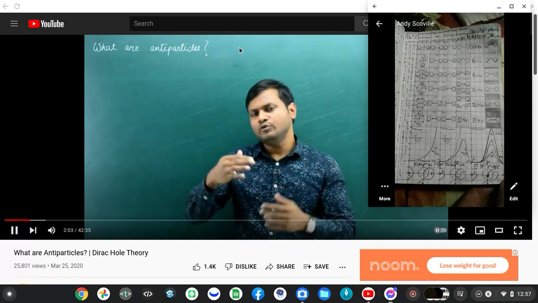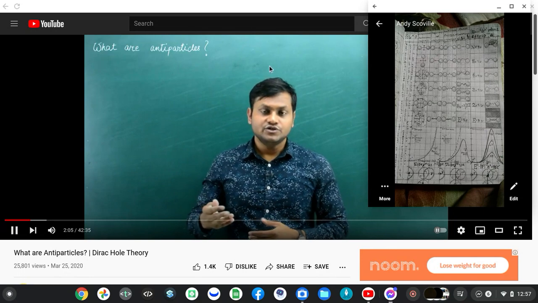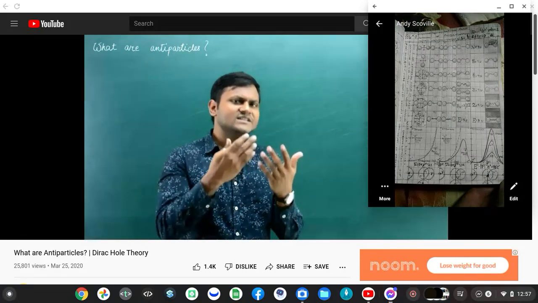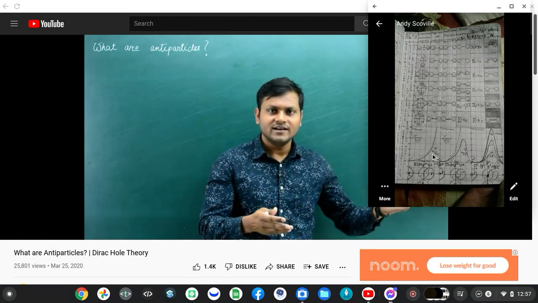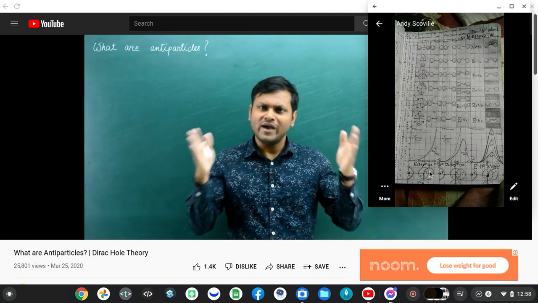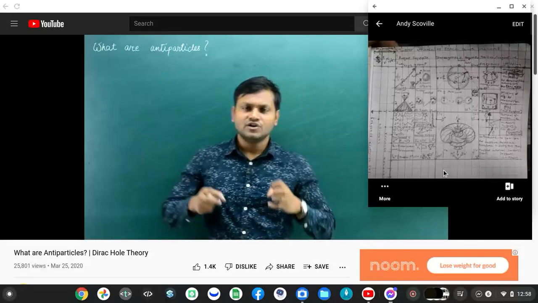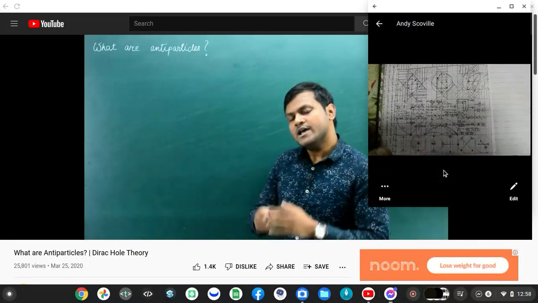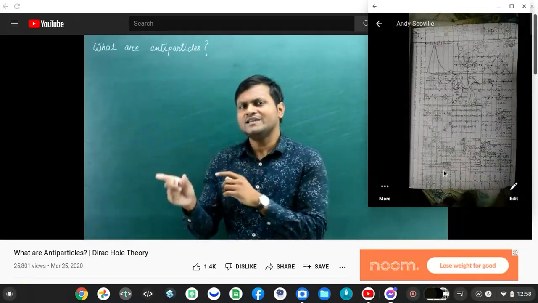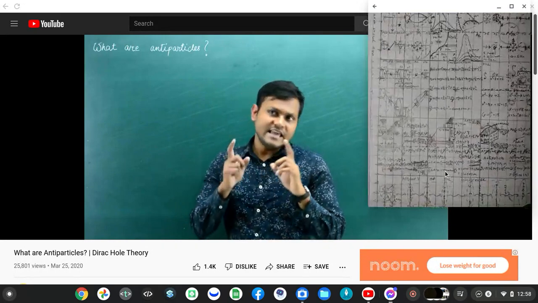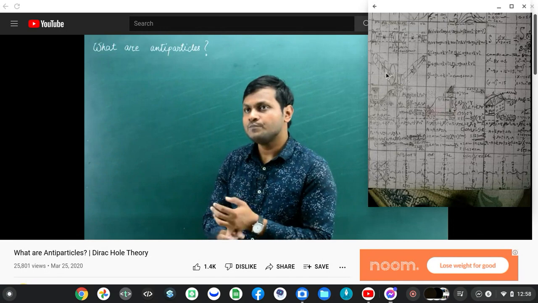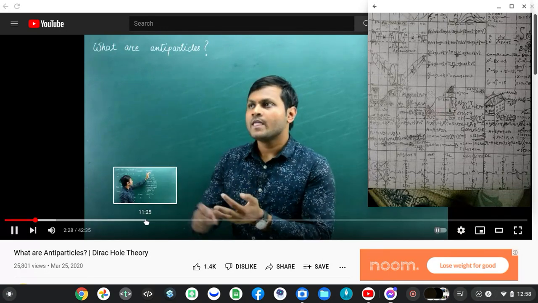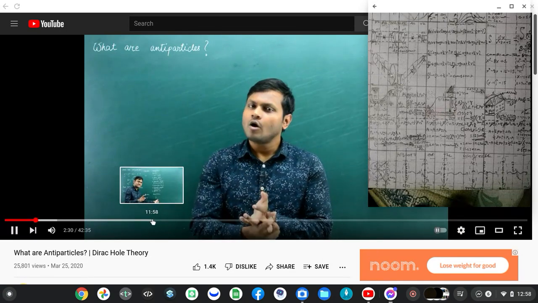All that is left is pure energy. So that is what an antiparticle is supposed to mean. An antiparticle of a particle is one which, when it comes and interacts with the particle version, leads to complete annihilation. Now, it is found that those antiparticles usually have the same mass, but other properties may be different, like opposite charge, opposite magnetic moment, and maybe some other quantum property is different.